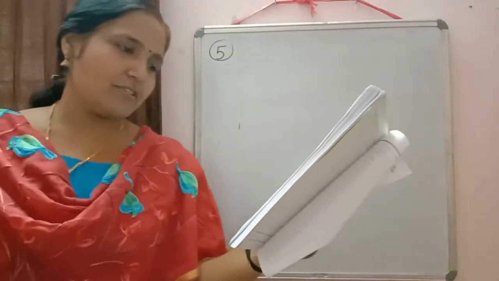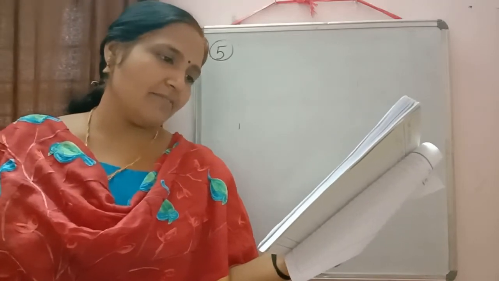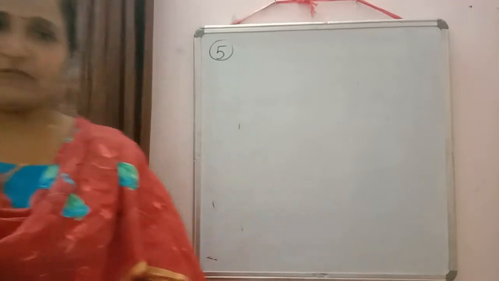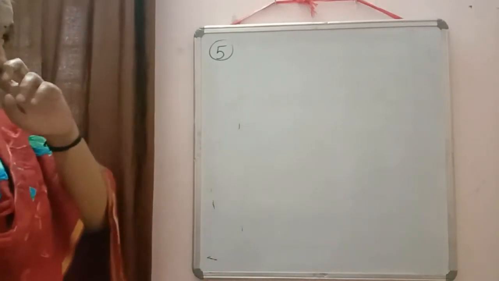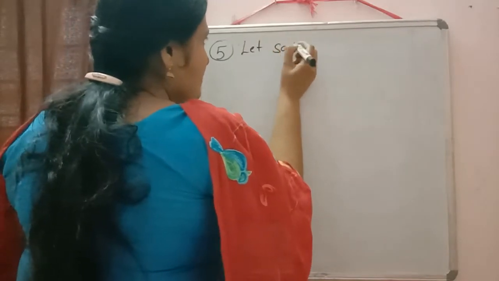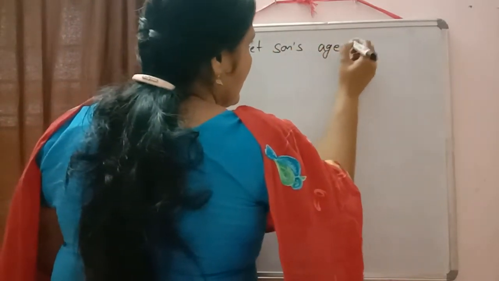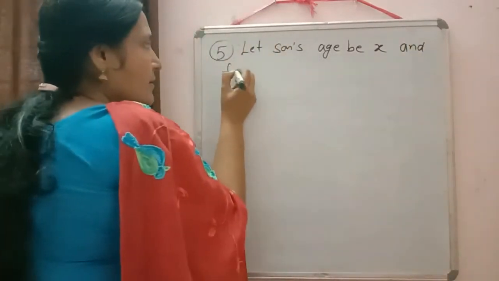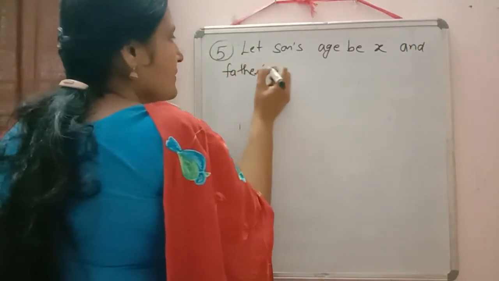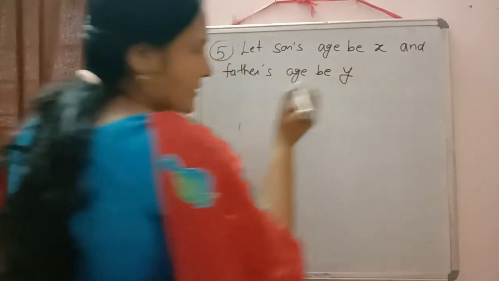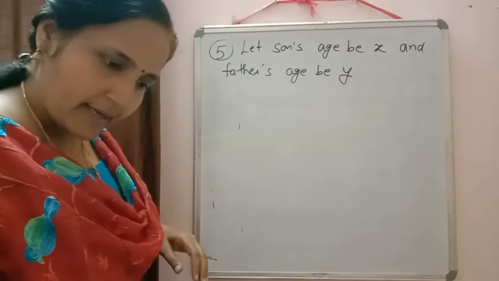So in the fifth question also, the condition given is that father was 12 times as old as his son. So again we have to find out the ages of son and father. So write down before only, let son's age be x and father's age be y. Again, 10 years ago.